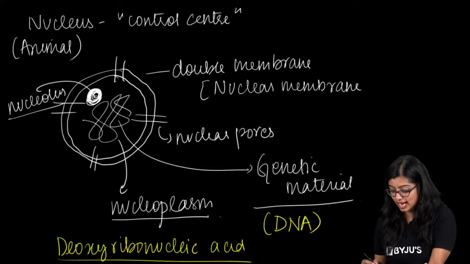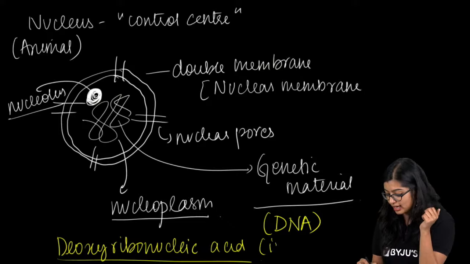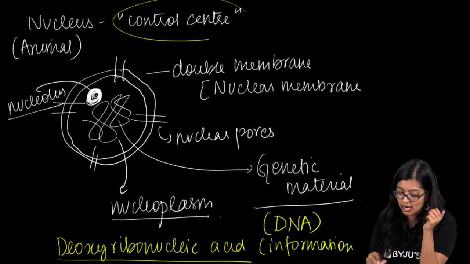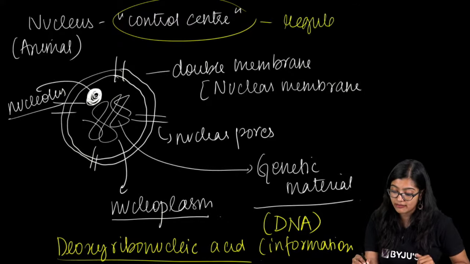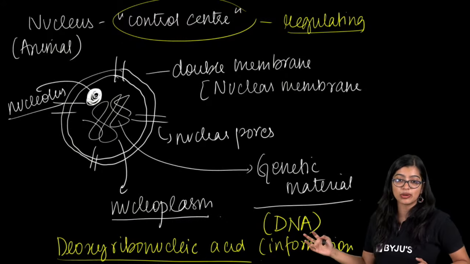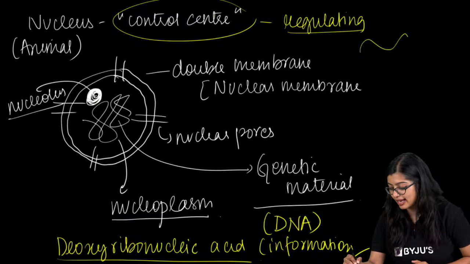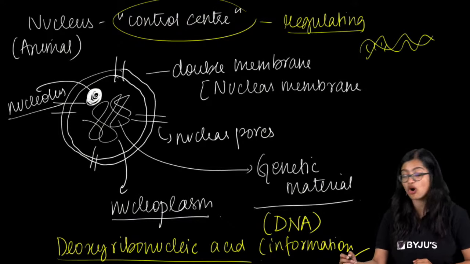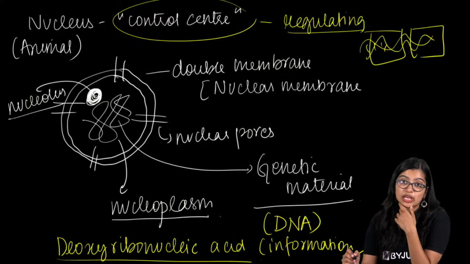Now this deoxyribonucleic acid consists of all the information. If I am saying that the nucleus is the control center, responsible for regulating various activities within the cell, who is actually doing it? It is the DNA, right? The DNA is like a long helical structure, and it has all the information.